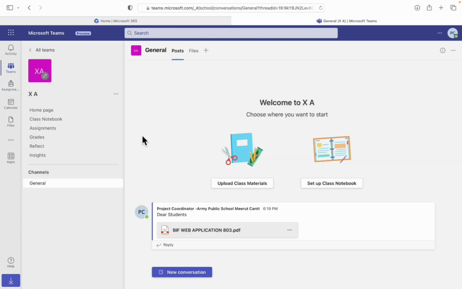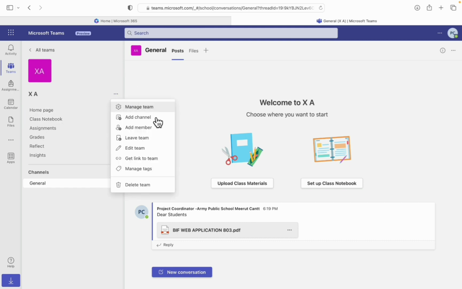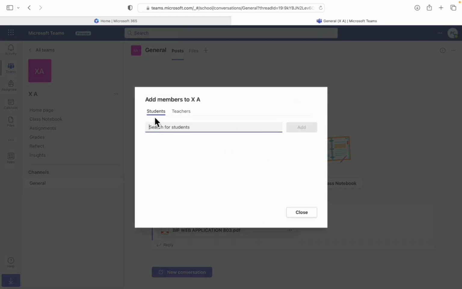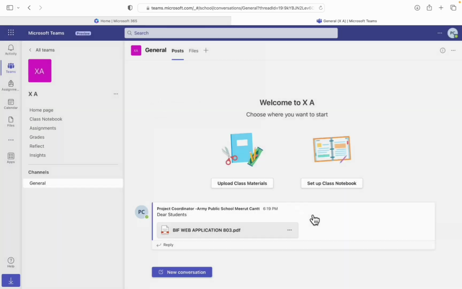Let us move back to Microsoft Teams and understand from where we can add the students in the class later if we want. So we'll click here, we'll click on Add Member. Again, we'll get those two options to add students as well as teachers inside the class. We have to simply write their IDs here and then click on Add. The student or the teacher will be added inside the classroom. In this way, we can create our own classroom. We can set up the classroom and even add people to conduct the online classes smoothly.